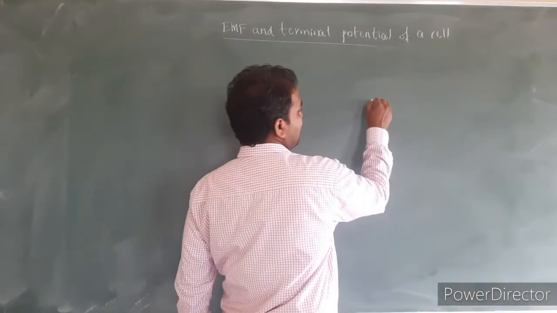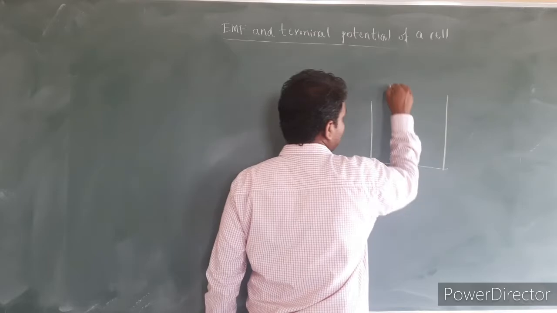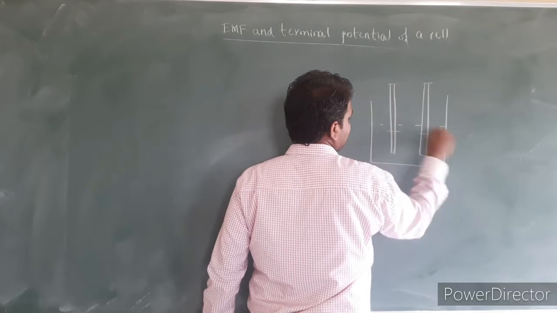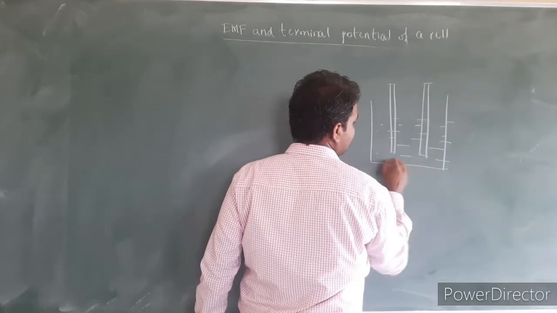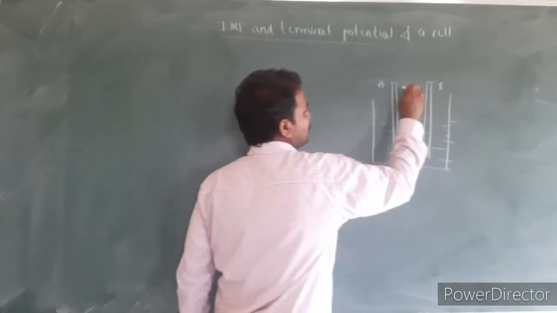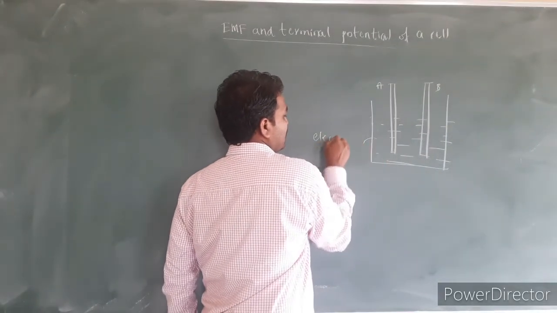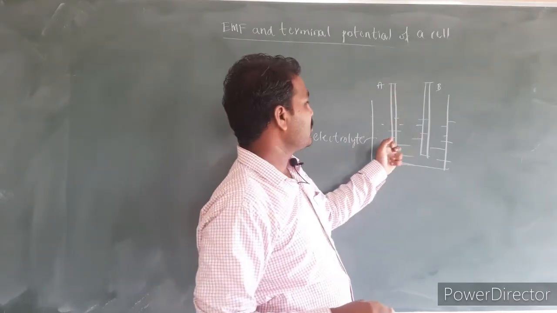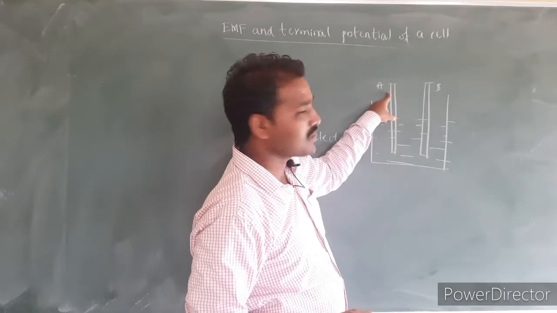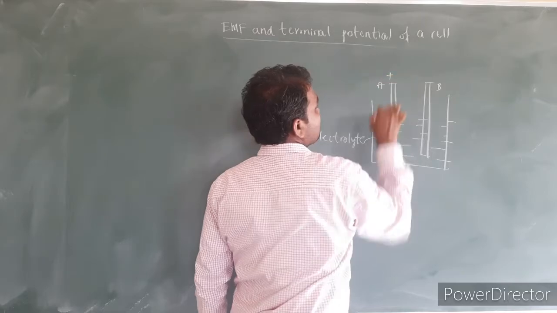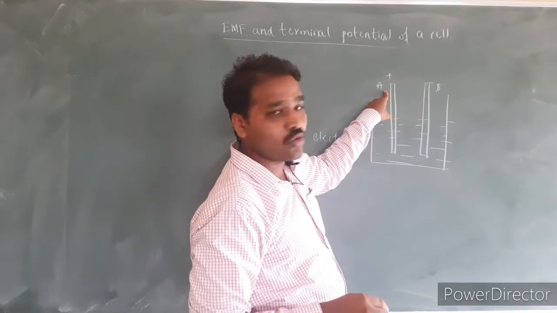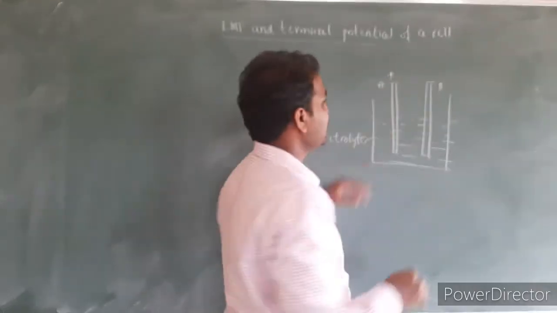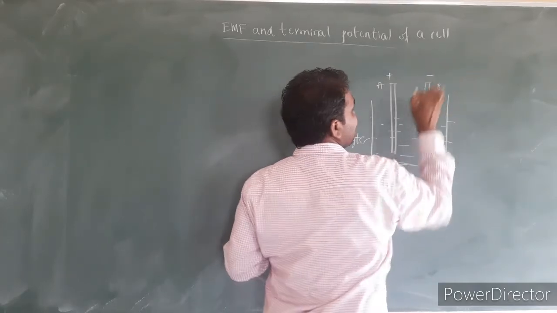As we know, a simple electrolytic cell consists of two electrodes which are immersed in an electrolyte. Let us say electrode A and B are immersed in an electrolyte. On immersing these electrodes in this electrolyte, there will be accumulation of the positive charges from this electrolyte on the surface of A. If positive charges are accumulated on the surface of A, that electrode gets positively charged, and obviously the negative ions get accumulated on the surface of B, so that makes the electrode B negatively charged.